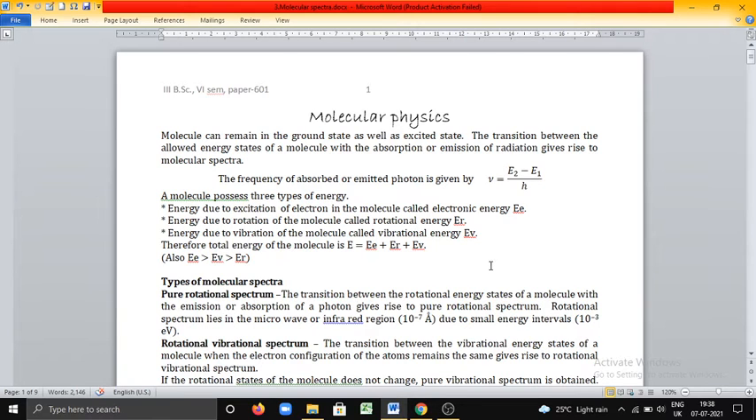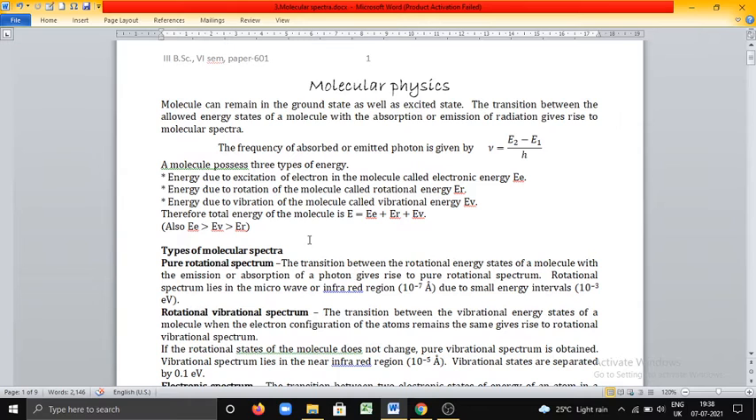Here keep it in your mind, among these three types of energies, electronic energy is more than vibrational energy, which is more than rotational energy. Magnitudes of energies are like this.